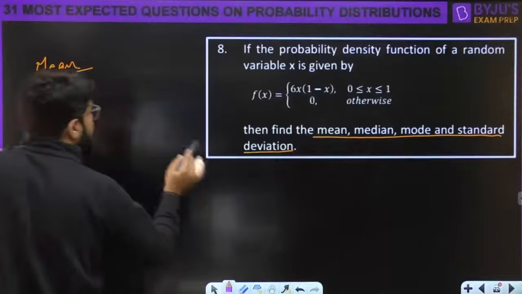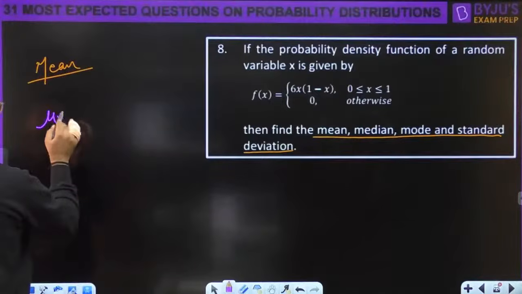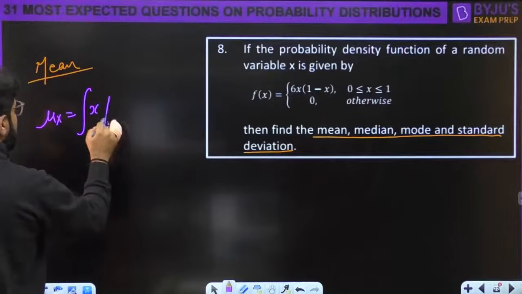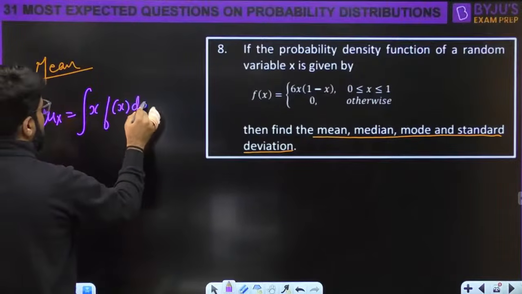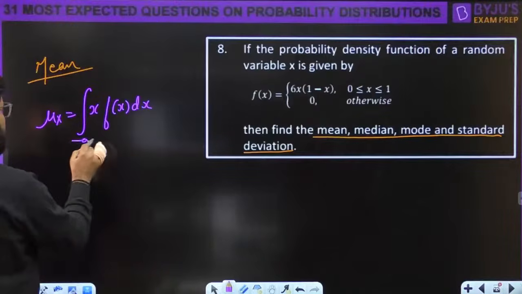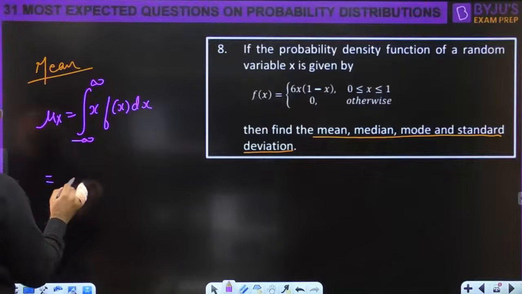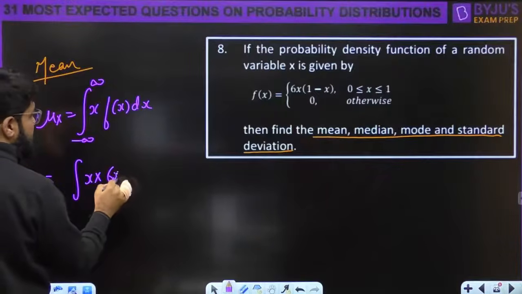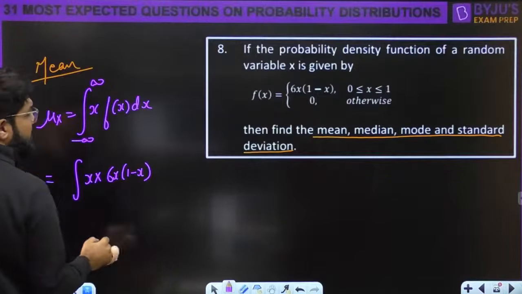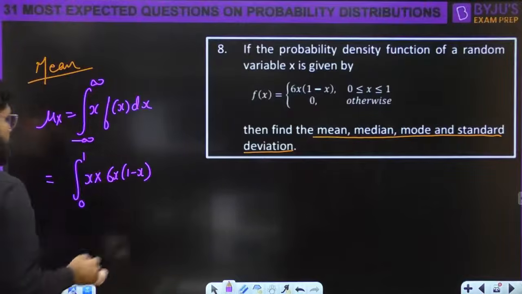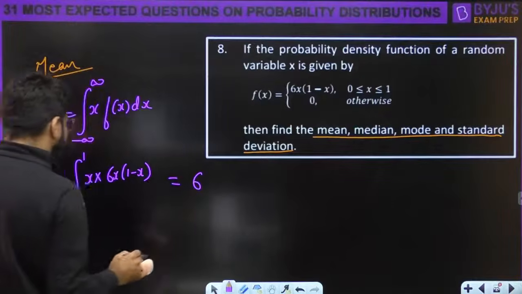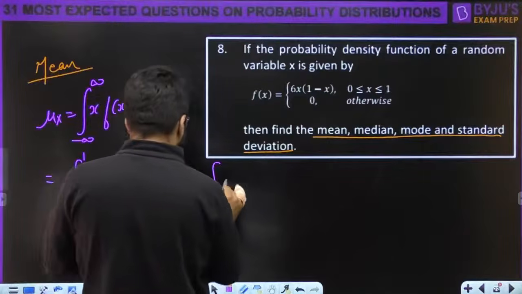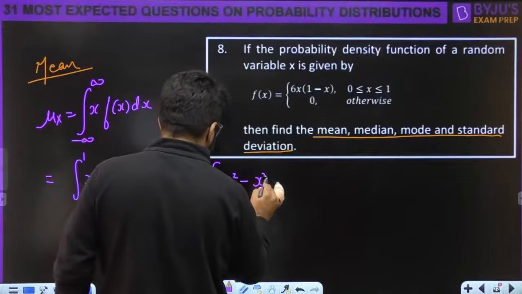Let's write down the calculation. Mu x is the integral of x fx dx. So that is going to become the integration of x into 6x(1 minus x), where x is between 0 to 1. Okay, so 6 is outside, then it is the integral of x square minus x cube dx.